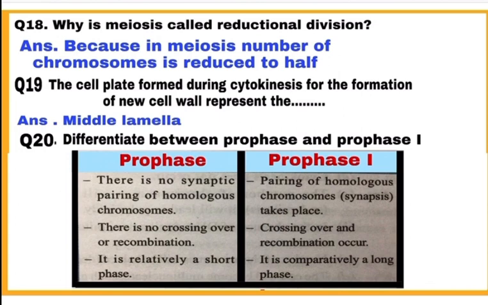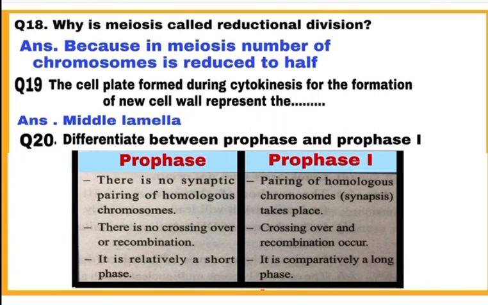Question number 19. The cell plate formed during cytokinesis for the formation of new cell wall will represent the middle lamella in plant cell.